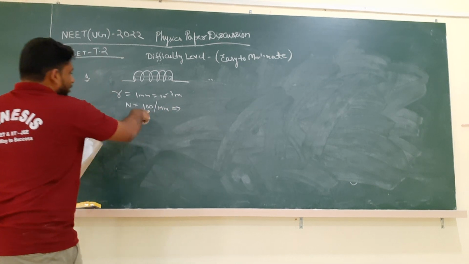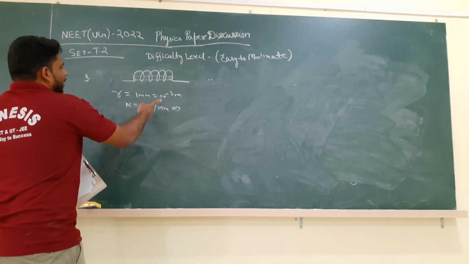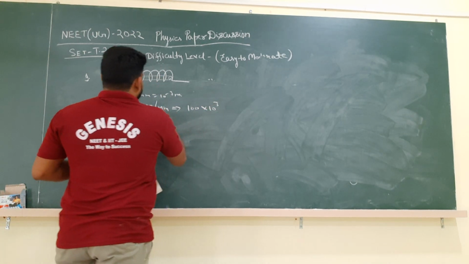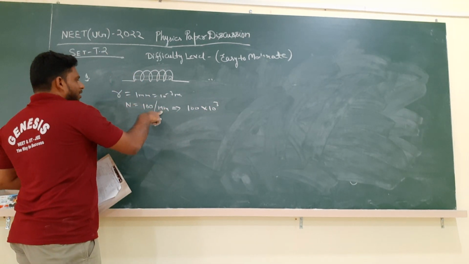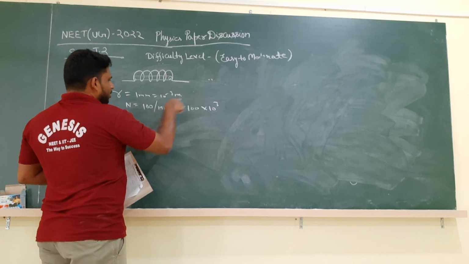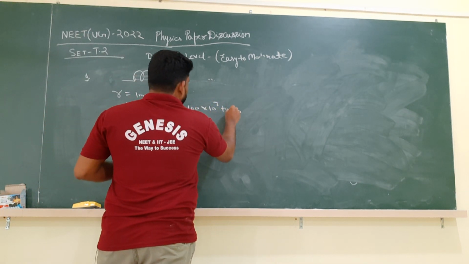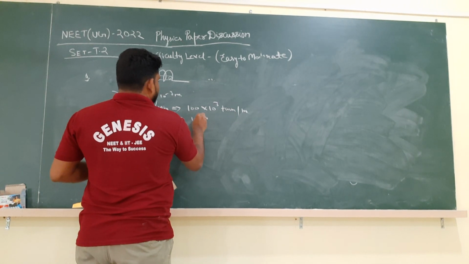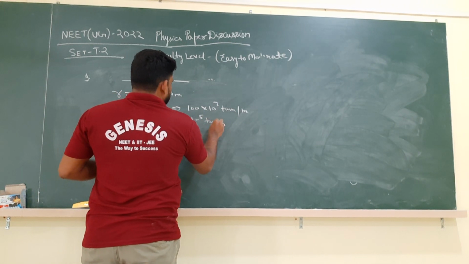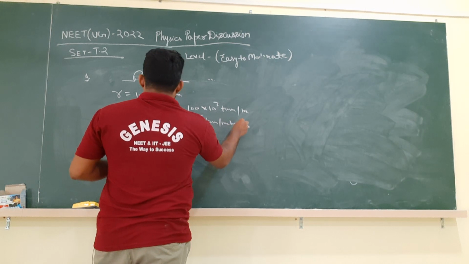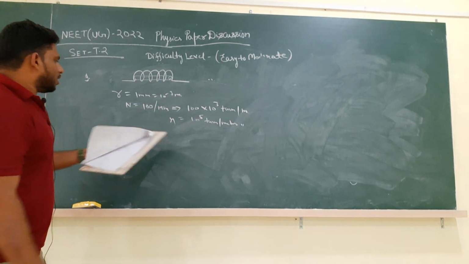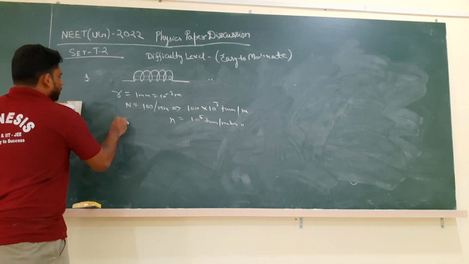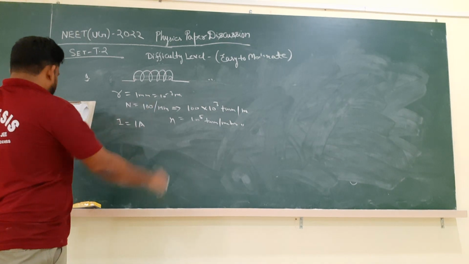So we can convert it into number of turns per meter, because the standard notation is that 100 by 10 power minus 3, because 1 mm means 10 power minus 3 meter. So 100 by 10 power minus 3 is turns per meter. So that is 10 power 5 turns per meter. This is the value of small n, we can say, turns per meter. Okay. Next, what is the magnitude of current? I is 1 ampere.